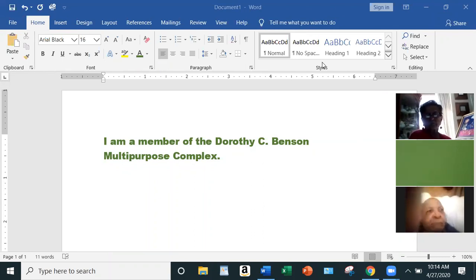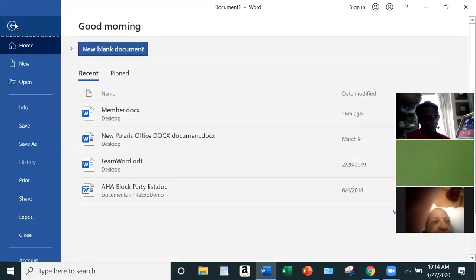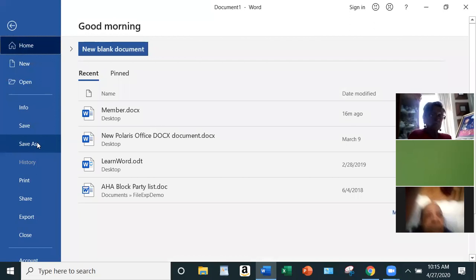All right. So guys, what we're going to do is go ahead and click on File. Remember, mine may look a little bit different from yours depending on what software you're using. We're going to go down to Save As, not Save, Save As.